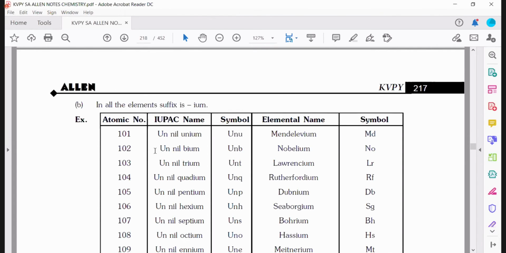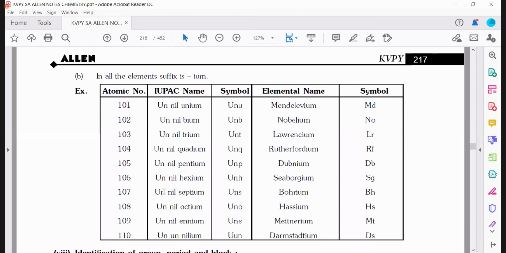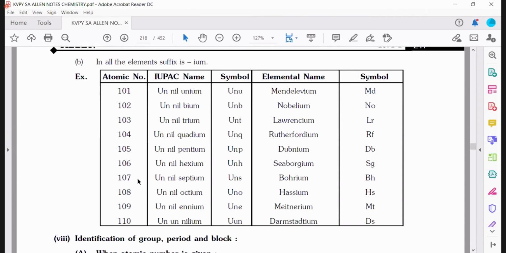Okay, for 102, 1 is your un, 0 will be nil, and 2 will be bi. So unnilbium, so it will be U and B. Similarly, 103 will be unniltrium, so it will be U and T. 104 is your unnilquadium, so it will be U and Q. 105, I think now you understood. 6 will be hex, then 7 will be sept, 8 will be oct, and 9 will be enn. And 110 will be ununnilium. So I think now you can write the names. I'm giving you some new names, right?